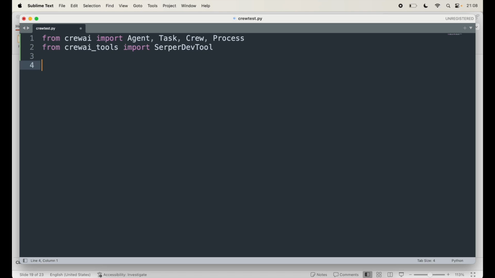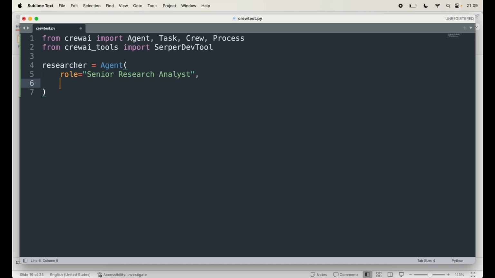So that's there. And now I am going to define a researcher agent. As I mentioned, there's one researcher agent, so this is how you probably do it. I'll give it a proper role. I'll say role equal to, say, senior research analyst.